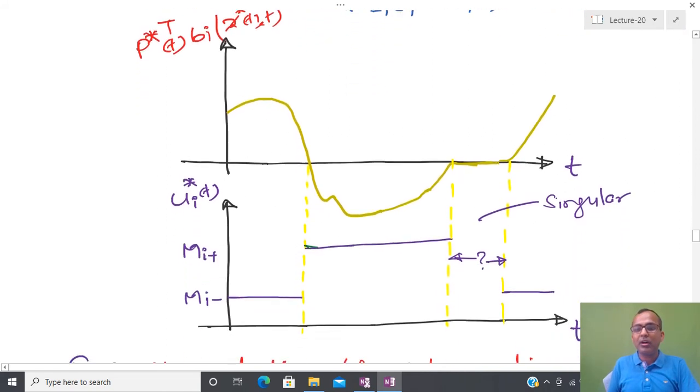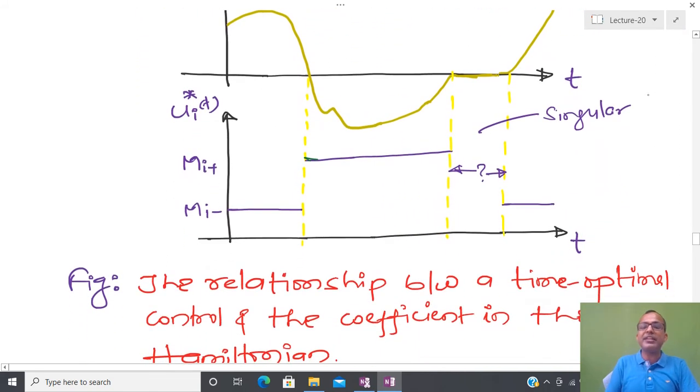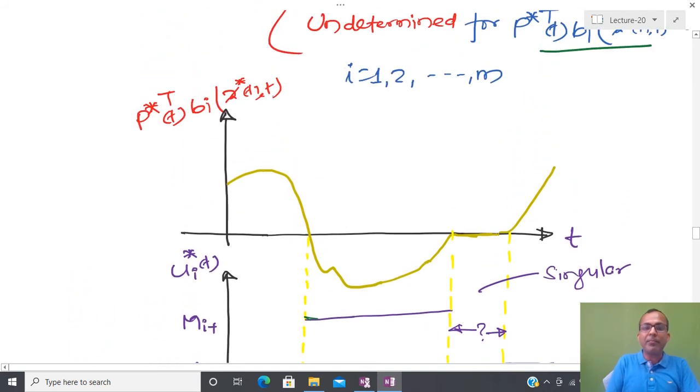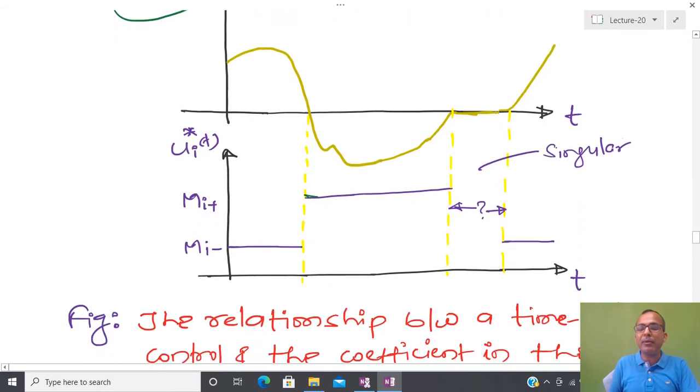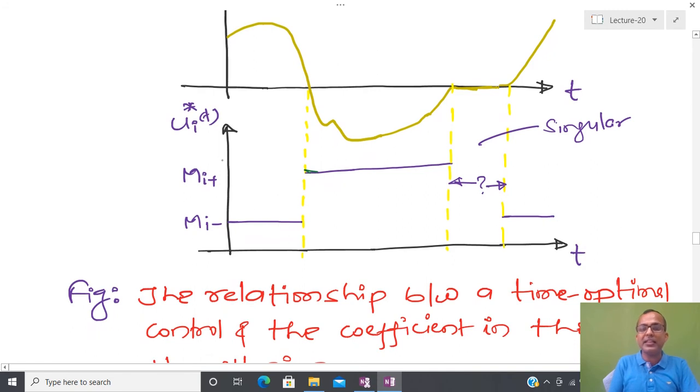So let us try to see the relationship between time optimal control and coefficient of Hamiltonian. What we have found is that if the coefficient of Hamiltonian is positive, then I have to apply the minimum amount of control, that is the optimal control, and if that is less than 0, then I have to apply the maximum value.